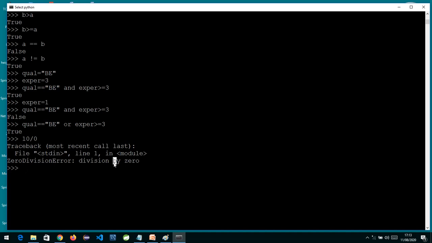So now I write qualification is equal to MCA, and I write 10 divided by 0. My qualification is set to BE, so this condition will be false. Now in the AND operator, compulsorily both should be true, but if one is false, let the other be true or false, that doesn't matter.